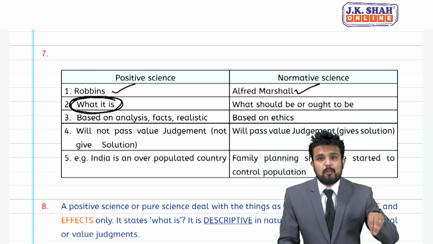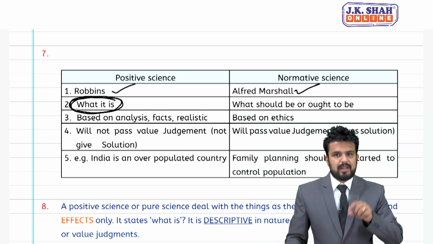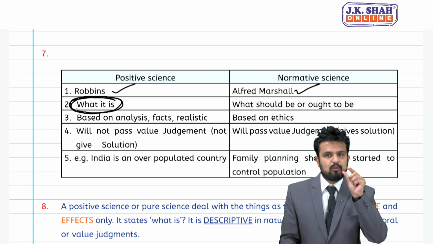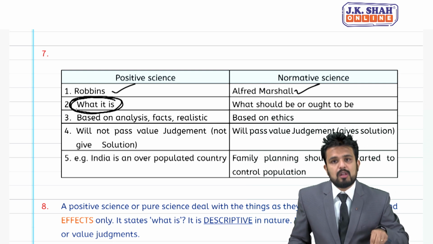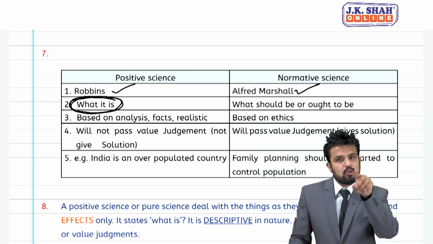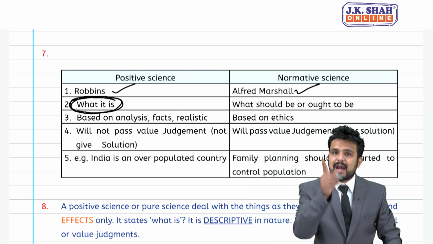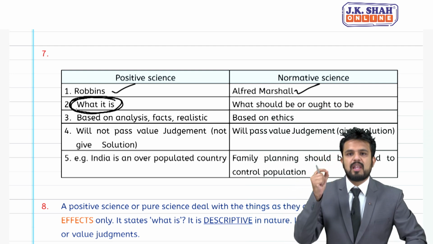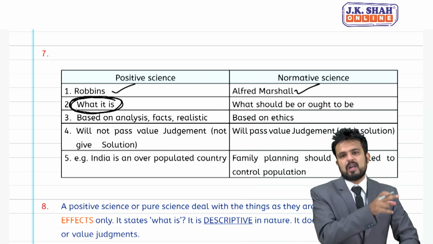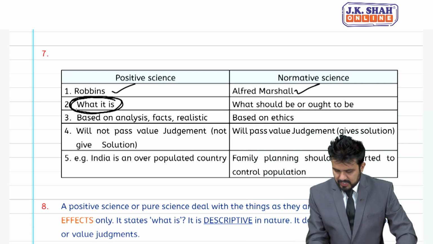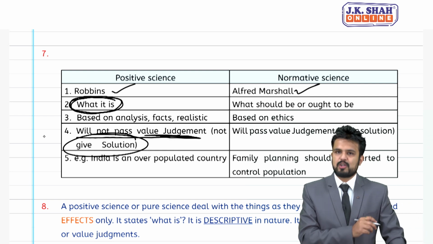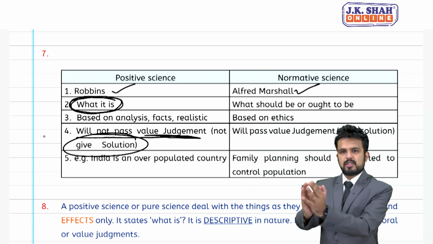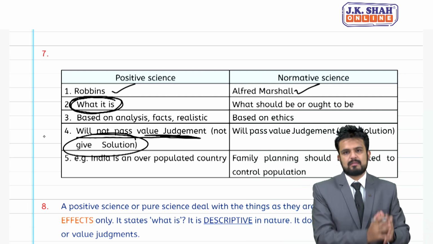In case any problem is discussed in that statement, like air quality is bad was a problem, please remember, positive science will always talk about the problem, the realistic situation, but positive science will never give a solution to that problem. So that's why they have written will not pass value judgments, which means it will not give any solution. It will always talk about a situation, give the statement, and take an exit.